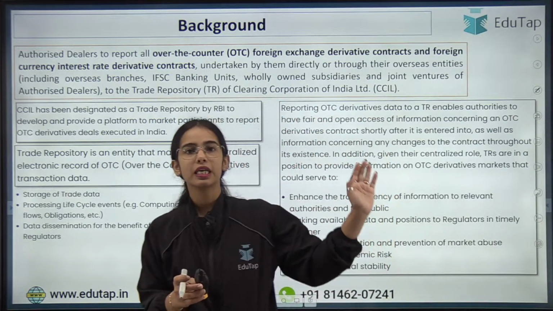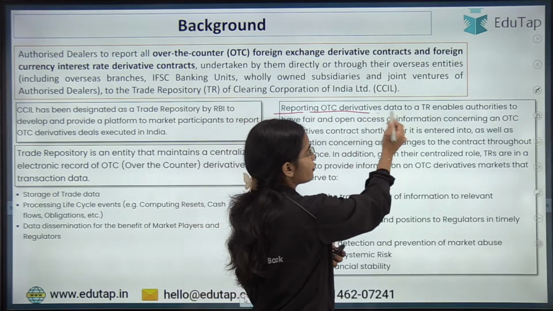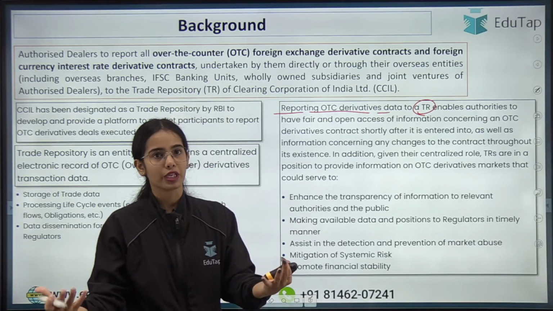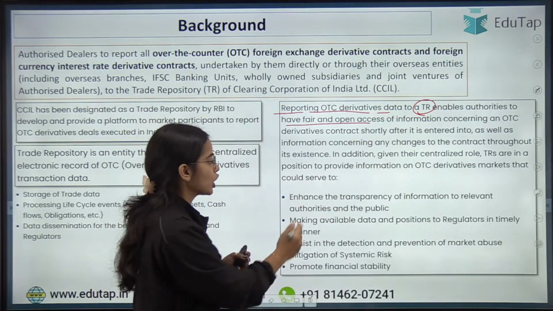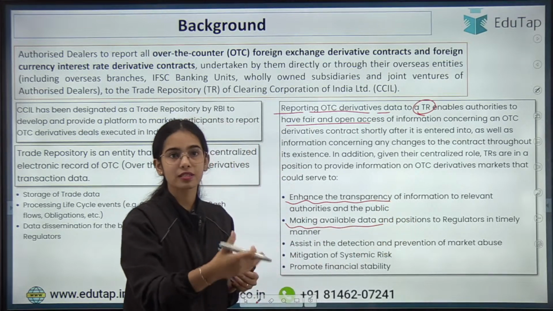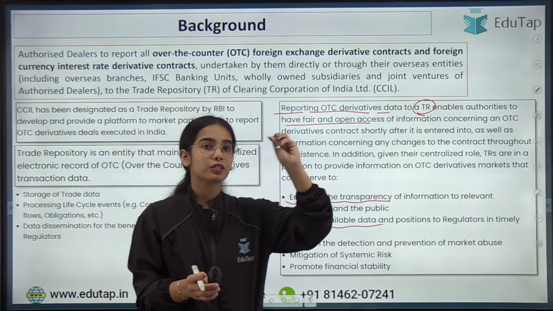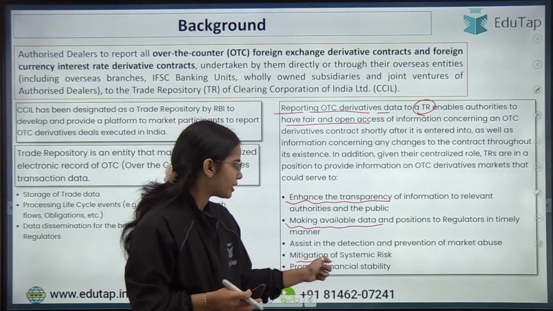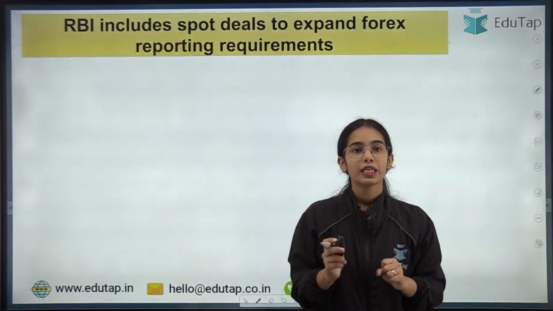So reporting of OTC derivative data is very important. The reporting of the OTC derivative data happens to the trade repository. This enables the authorities like RBI, SEBI and the other authorities to have fair and open access to information concerning an OTC derivative. So it enhances the transparency of information, making available data and position to the regulators in time so that the regulators know which currency is in demand or which trade is happening over the counter. Okay, so this is the basic idea, to recognize or to mitigate the systemic risk so that the regulators have the available information. Okay, now coming to the news article.